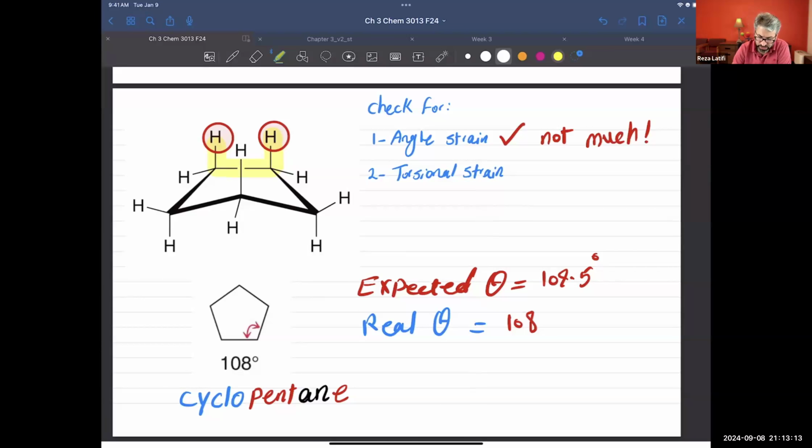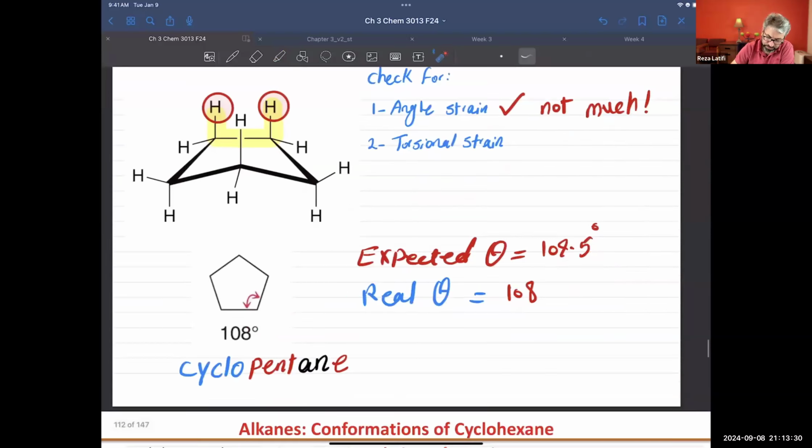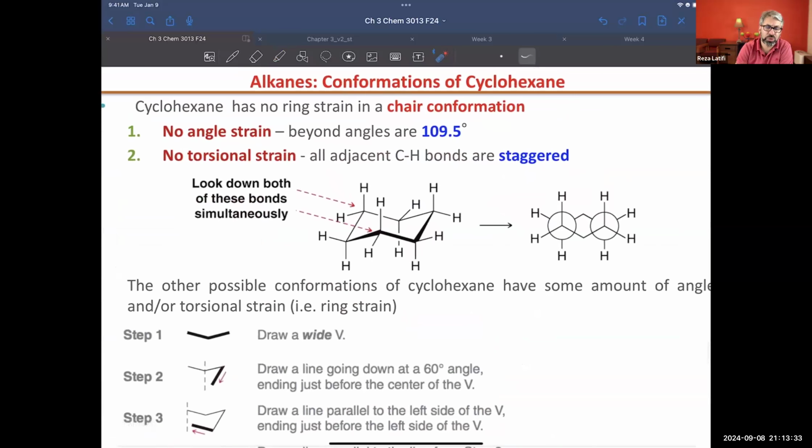Also, you can have a steric effect. Hydrogen is not going to create much steric effect, but it doesn't mean it is absolutely equal to zero. There is some repulsion there. Now, what will happen if we add one carbon to cyclopentane? In that case, we get cyclohexane. Cyclohexane does not have angle strain, and there is no torsional strain as well. That's really good news.